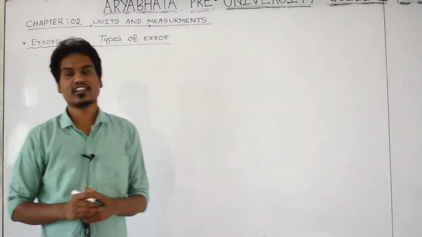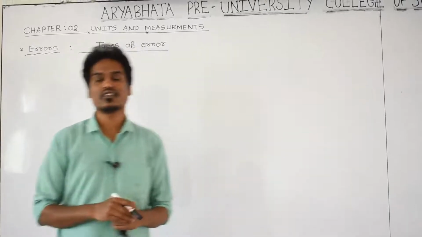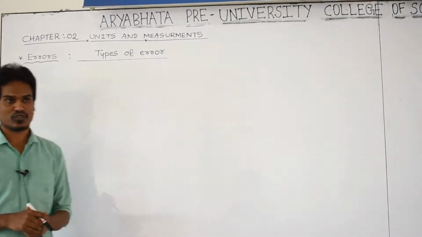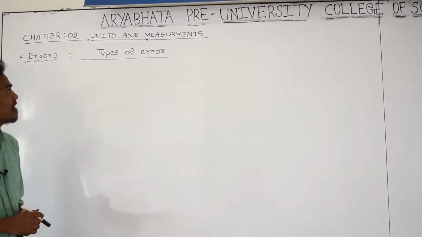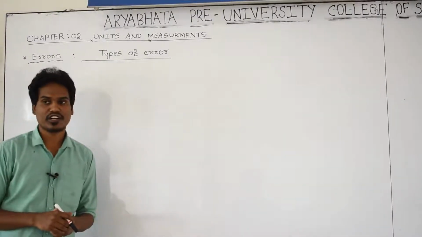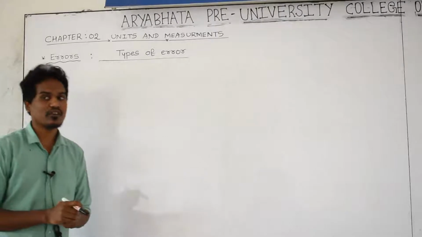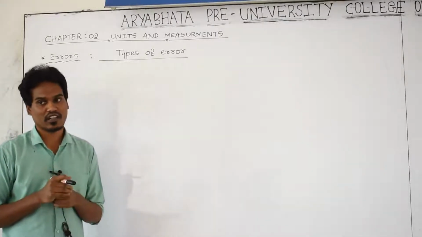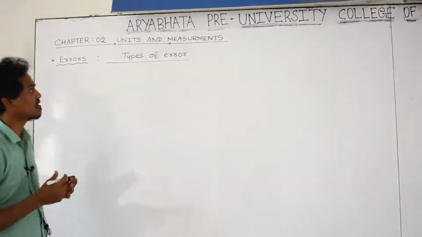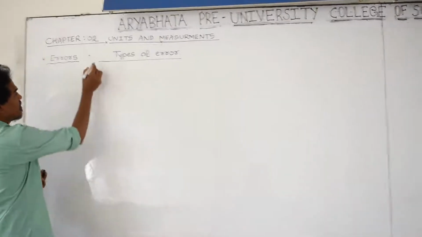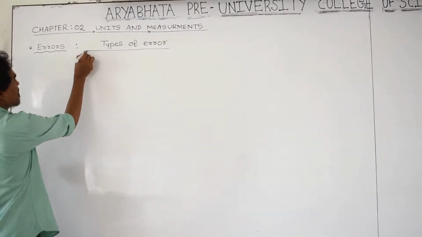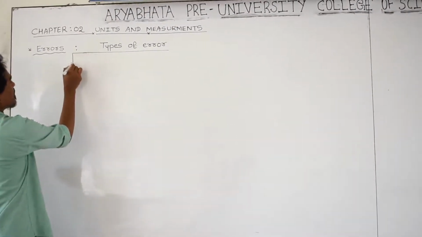Okay, next we can study the concept of the types of errors. The meaning of errors we have now studied, and many types exist. While doing a measurement, many types of errors can occur. We can discuss the types of errors. They can be classified mainly into three types.